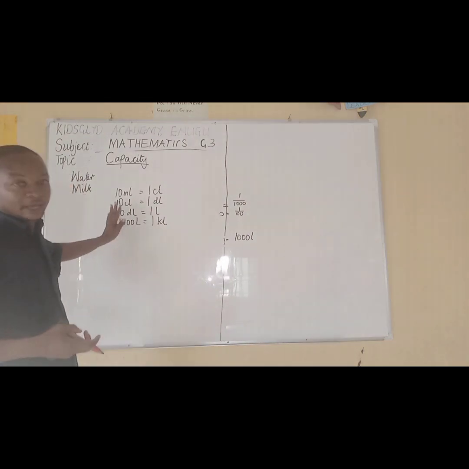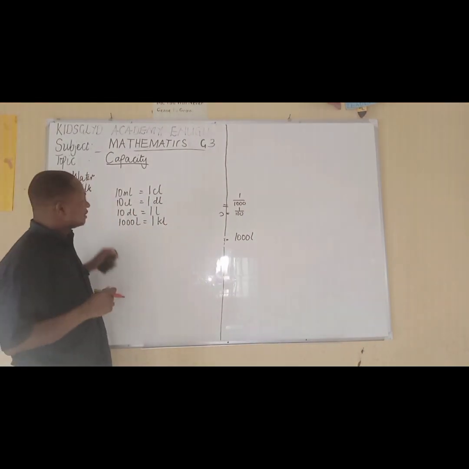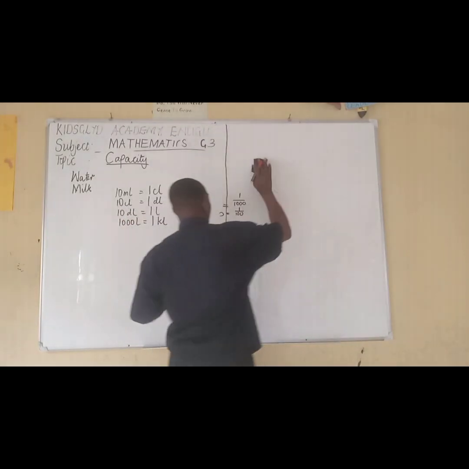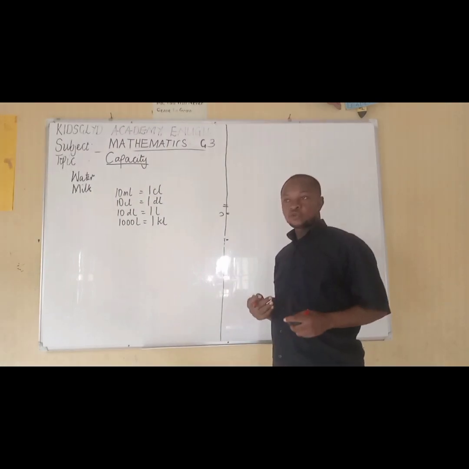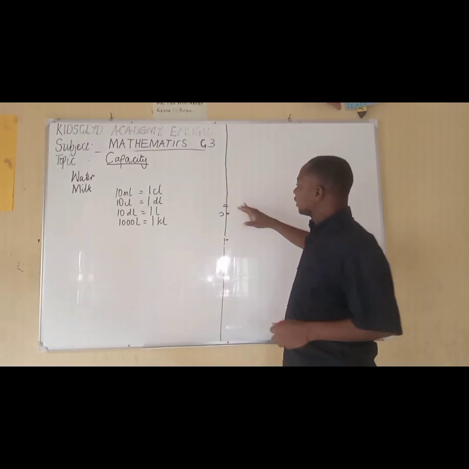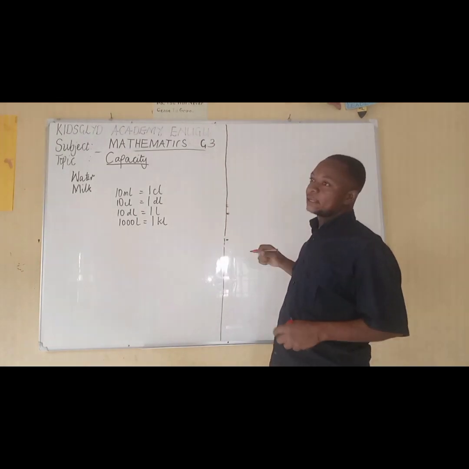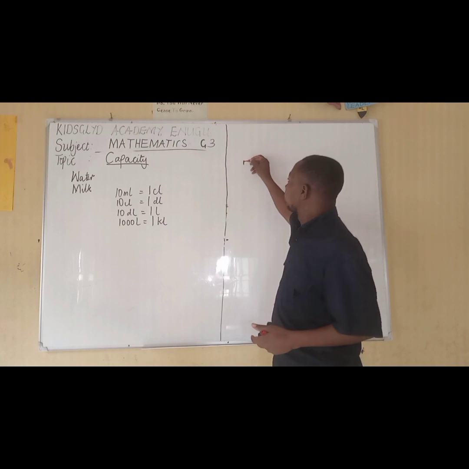It's still the same thing as we're talking about in meters and centimeters. So now, that probably means that if I have a GP tank at home, we all have water reservoirs at home where we pump in water or we fetch water into. Now, for example, maybe that rubber container that we fetch water in can contain 750 liters.